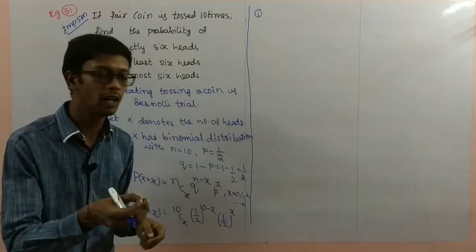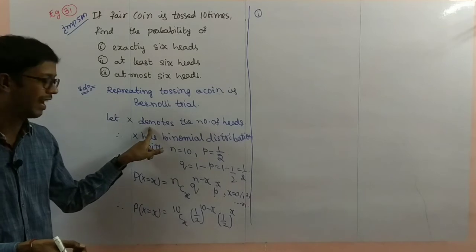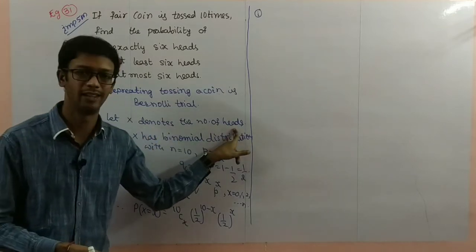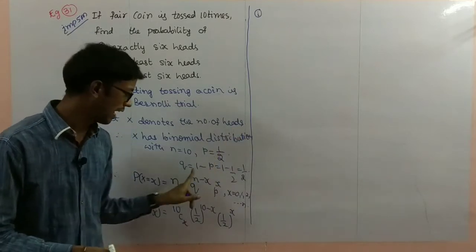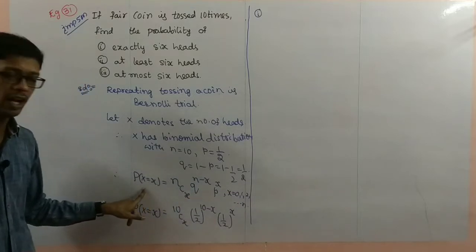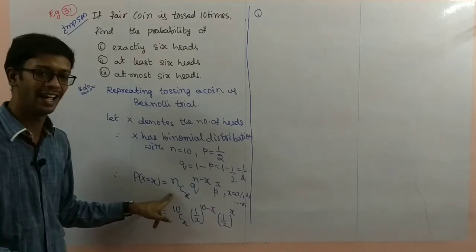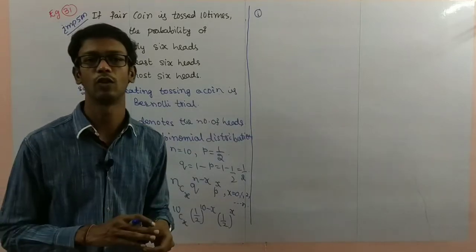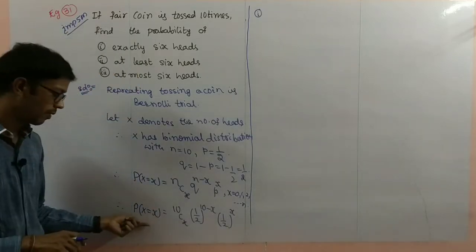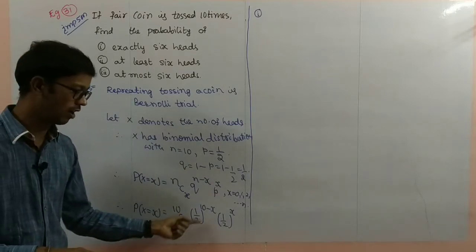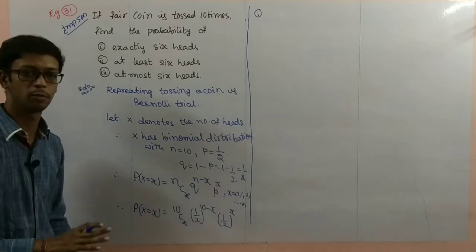P is the probability of success, which is getting heads, 1 by 2. Next, Q equal to 1 minus P, that is also 1 by 2. The formula is P of X equal to x, NCx q power n minus x, P power x, for x equal to 0, 1, 2, and so on up to n. Here n value is 10, q value is 1 by 2, p value is 1 by 2. Substitution done.